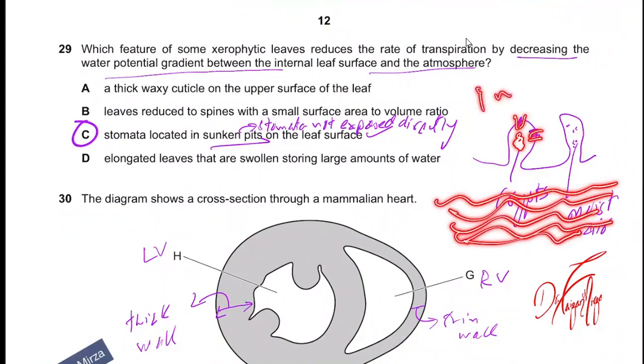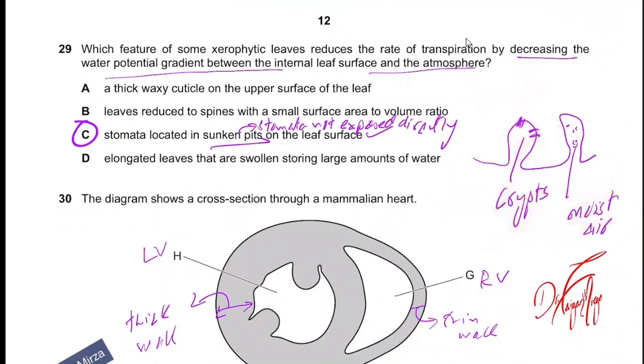External air is present outside in the outer atmosphere. So is the internal part of your leaf in contact with the external air? No, it's not in contact with the external air. It is in contact with the air present in this moist region. As a result, the gradient will not be very sharp. If the stomata was in direct contact with the external environment here, in that case, it would be a very steep gradient. There is moisture here, there is moisture inside as well, the gradient is less sharp. So stomata located in sunken pits on the leaf surface prevent the leaf from being exposed directly.